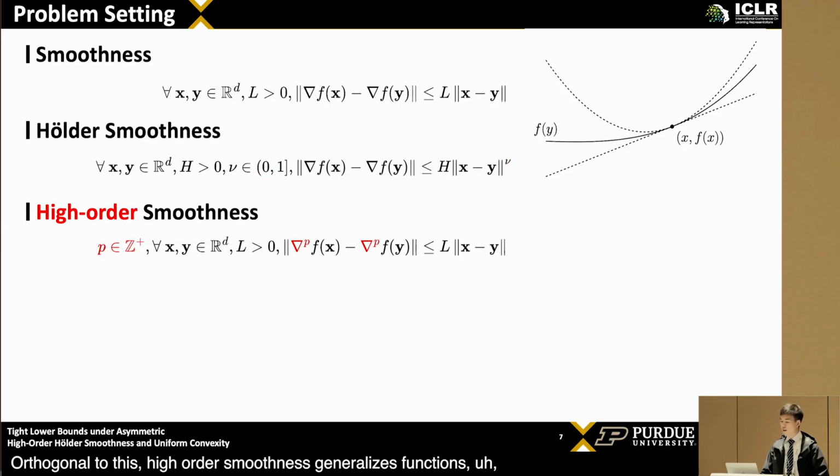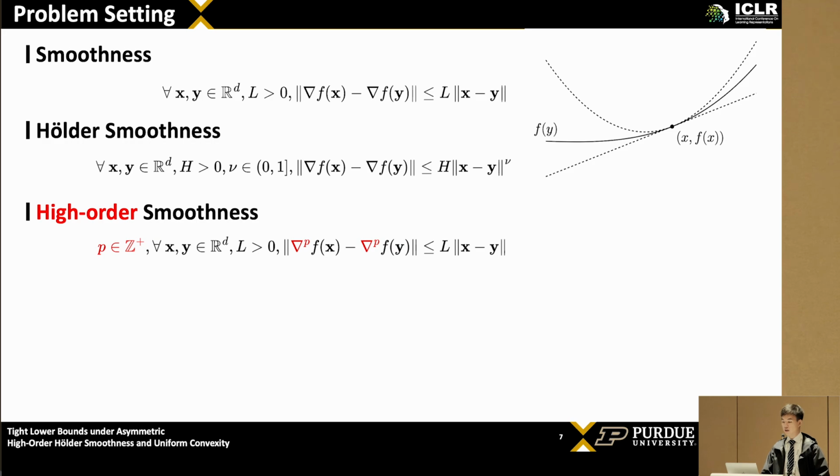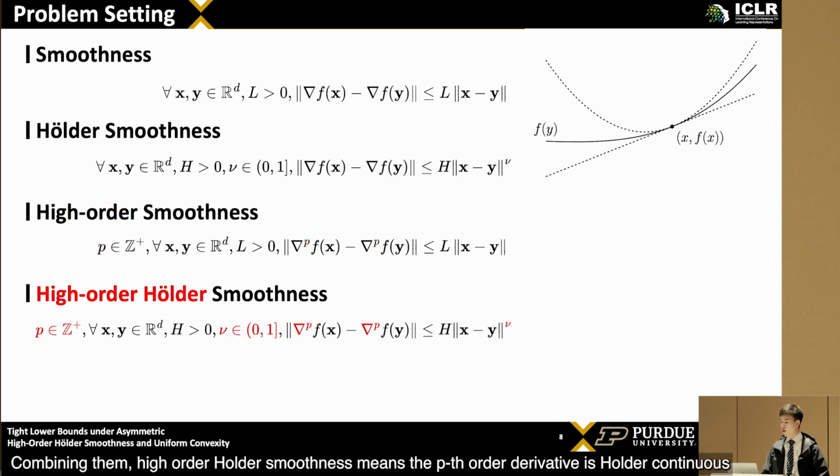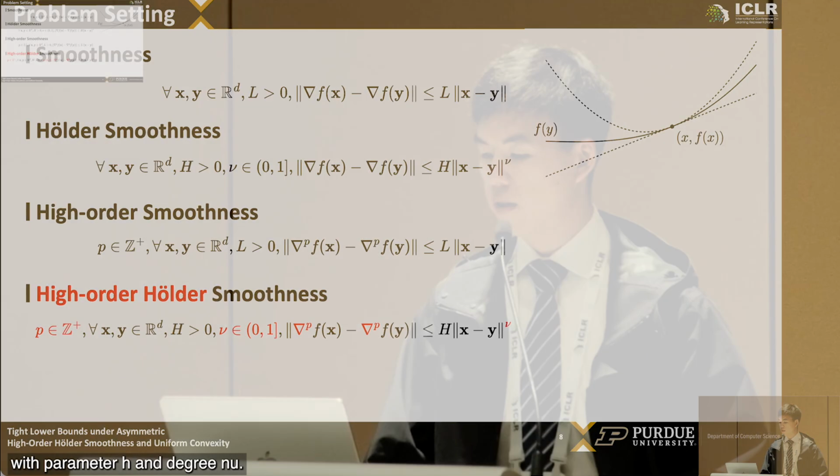Orthogonal to this, high-order smoothness generalizes to functions with high-order derivatives. For example, p-order smooth requires the p-order derivative of the function, which is a tensor when p is larger than 2, to be Lipschitz continuous. Combining them, high-order Hölder smoothness means the p-order derivative is Hölder continuous with parameter h and degree nu.